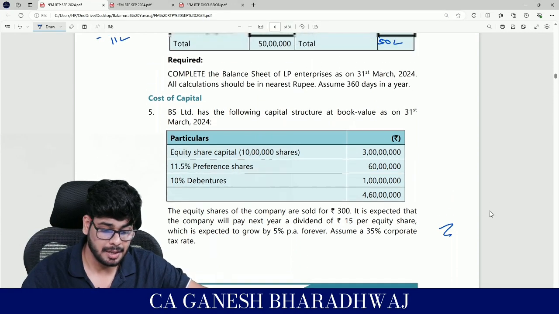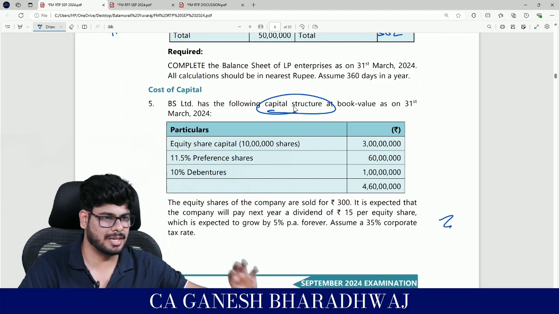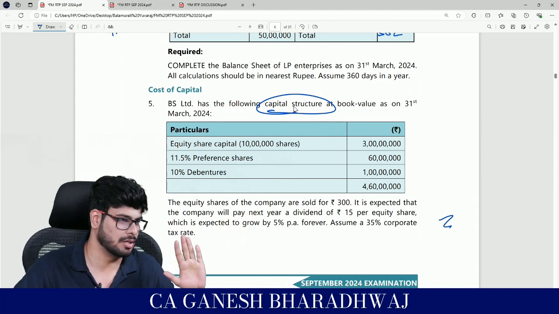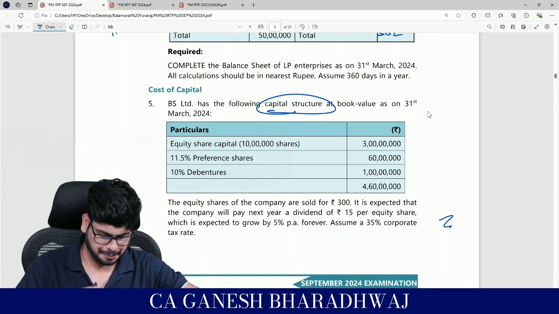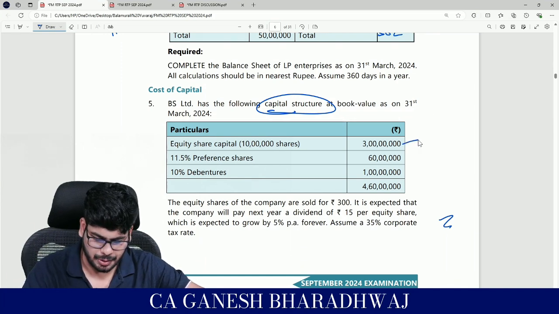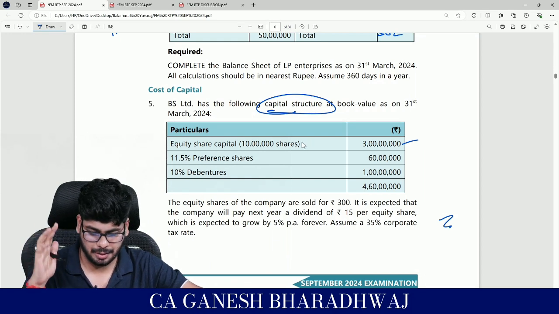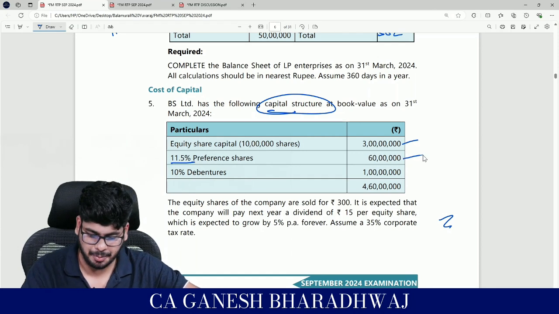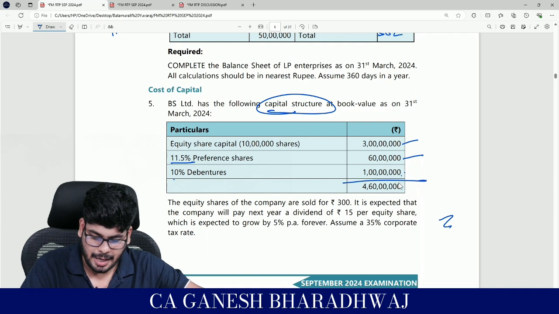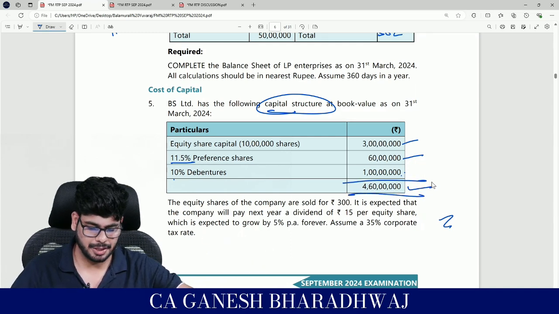Now let's get started. BS Limited has the following capital structure. What do you mean by capital structure? That is the mix of sources of finance, that's all. That's called capital structure. At book values as on 31st of March, equity share capital 3 crores, and there are 10 lakh shares. If you divide the two, you will get the face value. Then 11.5% preference shares, 10% debentures, and the total capital employed in the business is 4.6 crores.